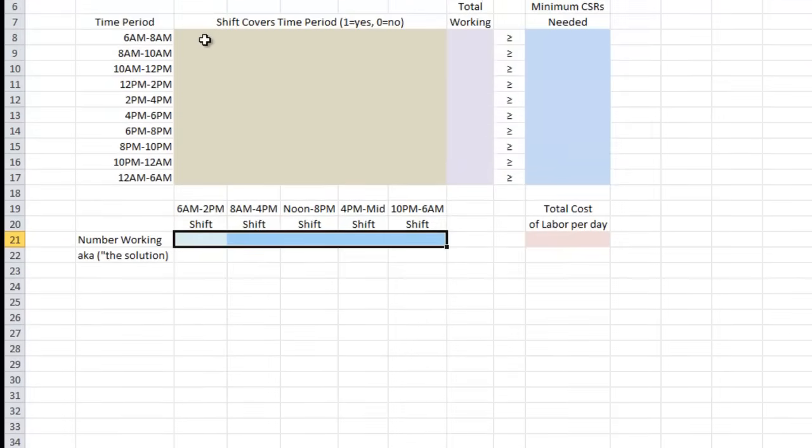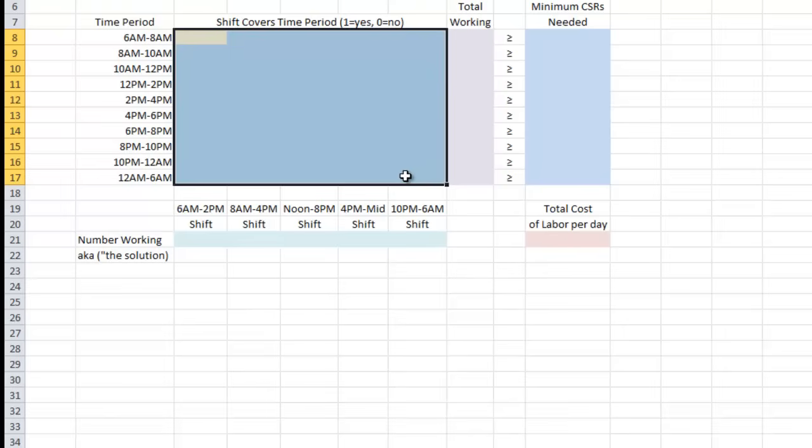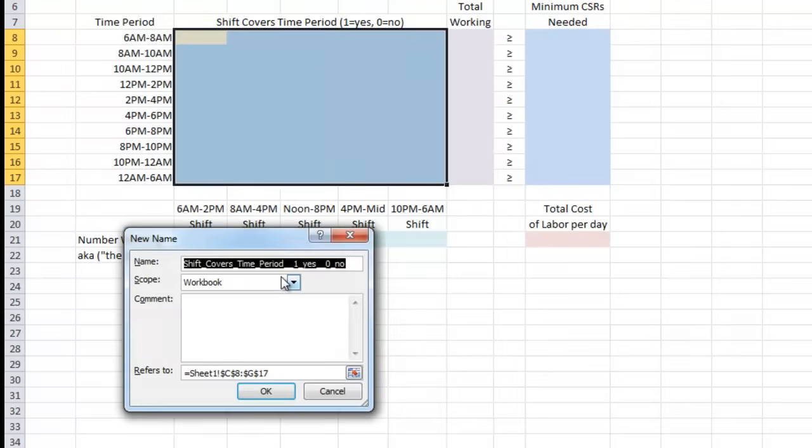Now the next thing we're going to do is the very large region here in the middle that extends from C8 all the way down to G17. Right click, define name. We're going to call that shift works time period. Shift works time period. Go ahead and click OK.